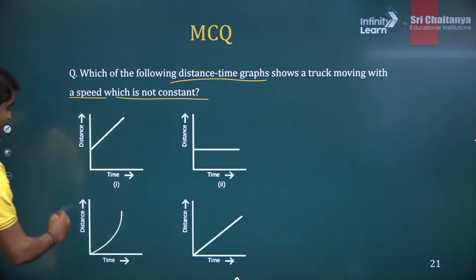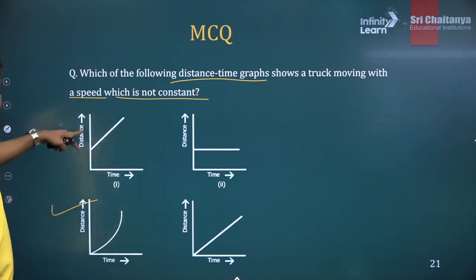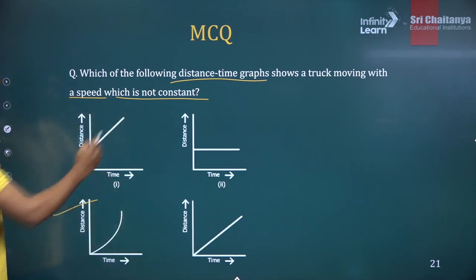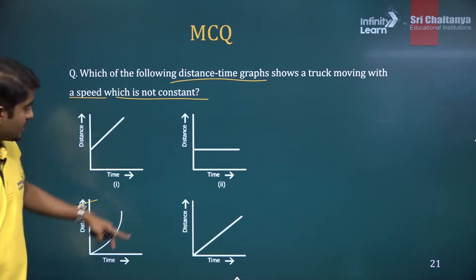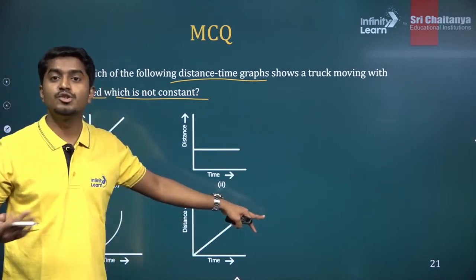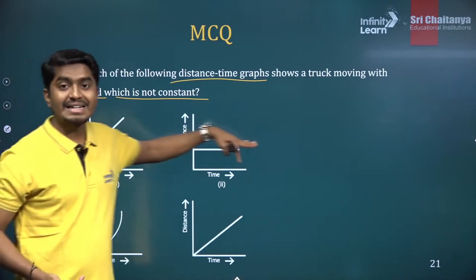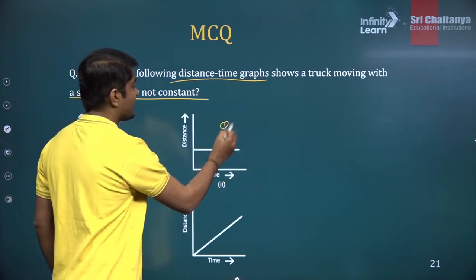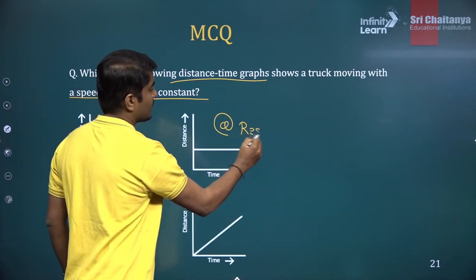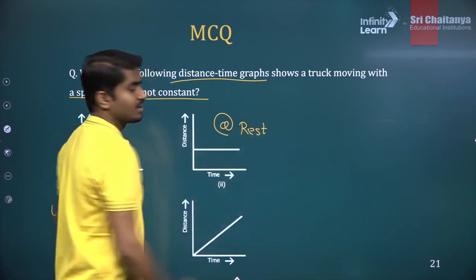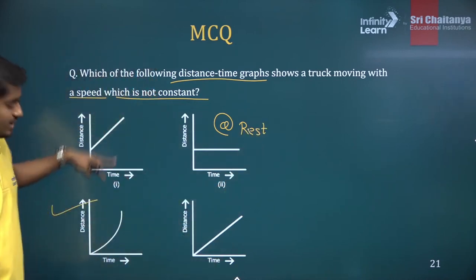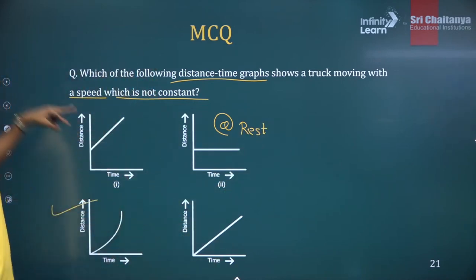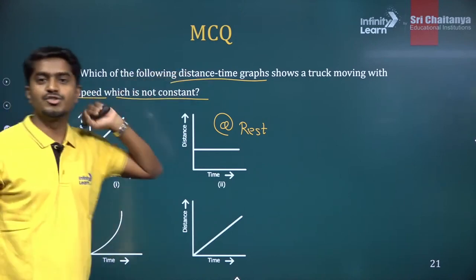Awesome. This option C, it is not marked, but this is the correct option. This is not correct. Why? Because it is a straight line, that means a uniform motion. Again, there is a straight line, so uniform motion. There is a flat line, so the object is at rest. These two are uniform motion. There is a non-uniform motion, so speed is not constant.